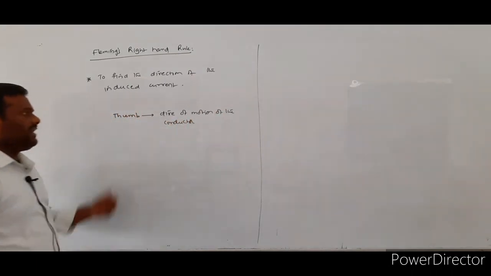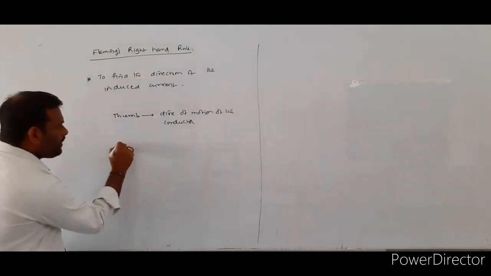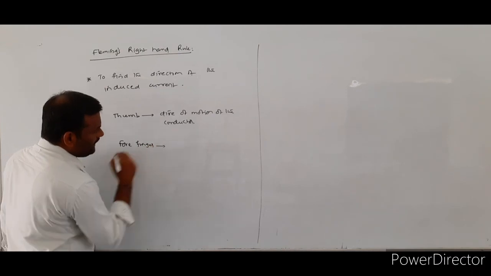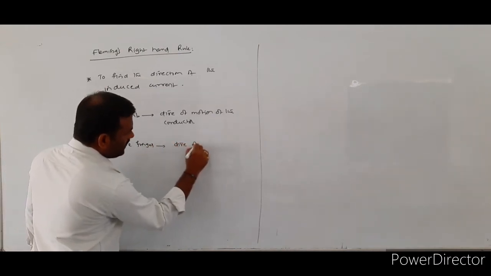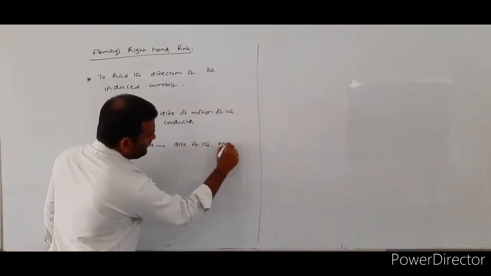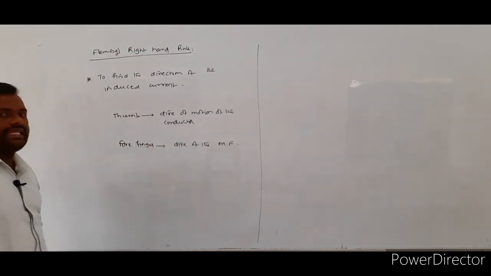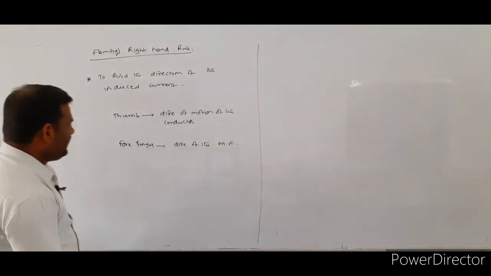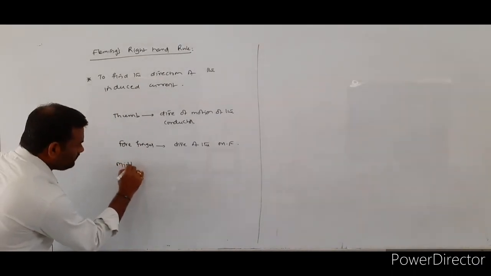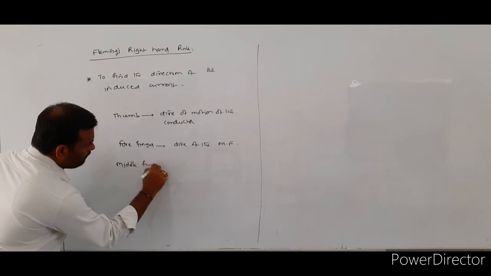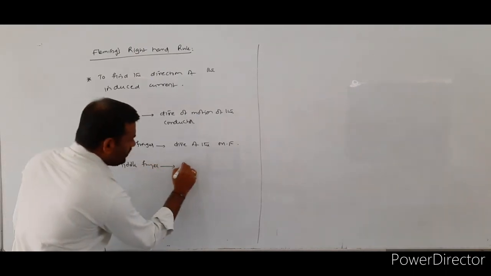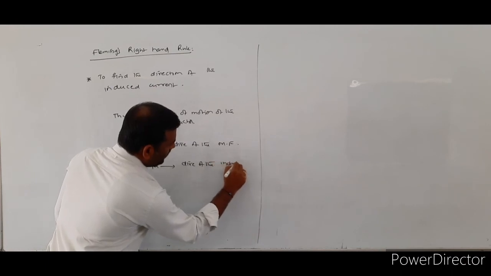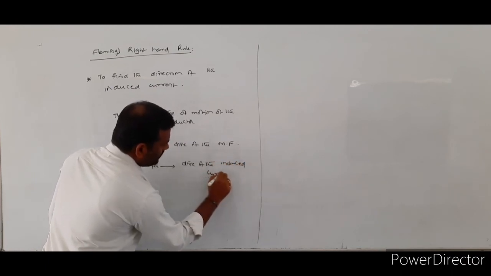Next, the forefinger indicates the direction of the magnetic field. Next, the middle finger indicates the direction of the induced current.